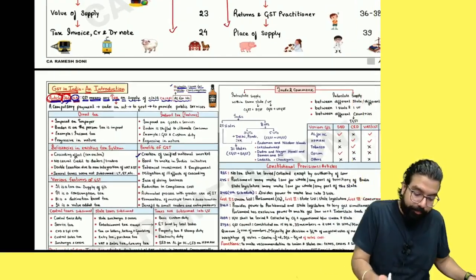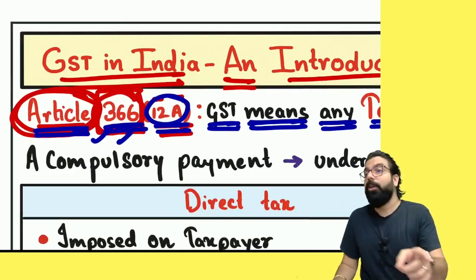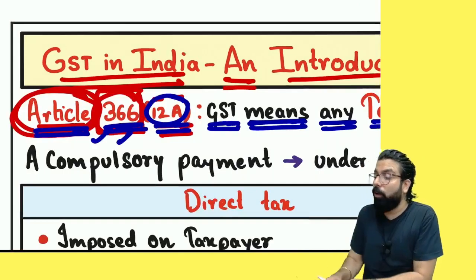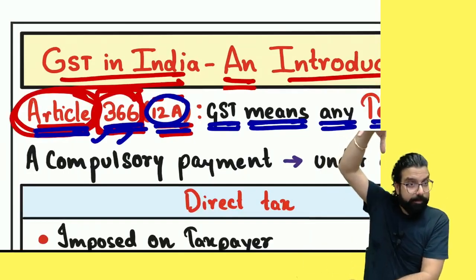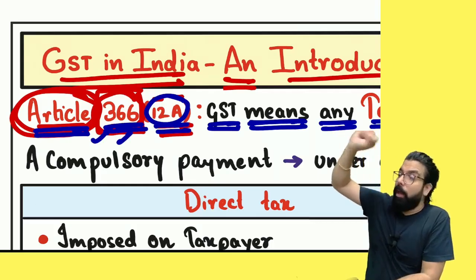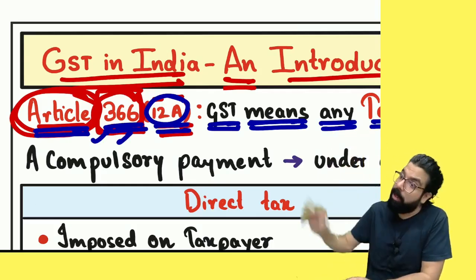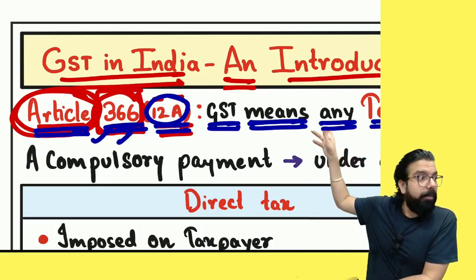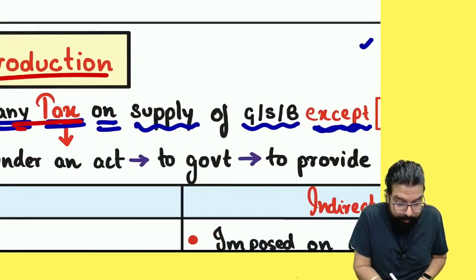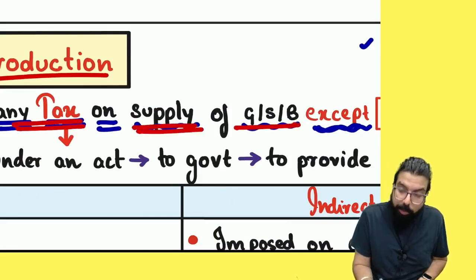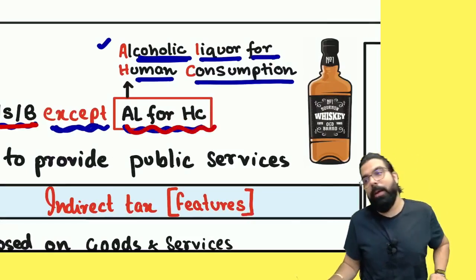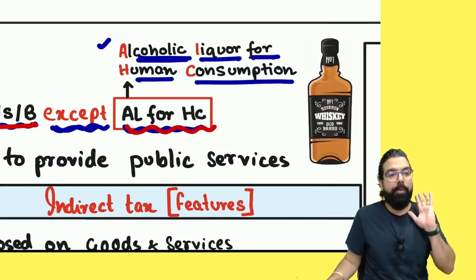And hence, in the Constitution of India, what is the Constitution of India? The Mother Act. The mother of all acts. The state government said, in the Mother Act, take the promise that GST means any tax on supplying goods, services or both, but you will not touch alcoholic liquor for human consumption. Can I go ahead, everyone?